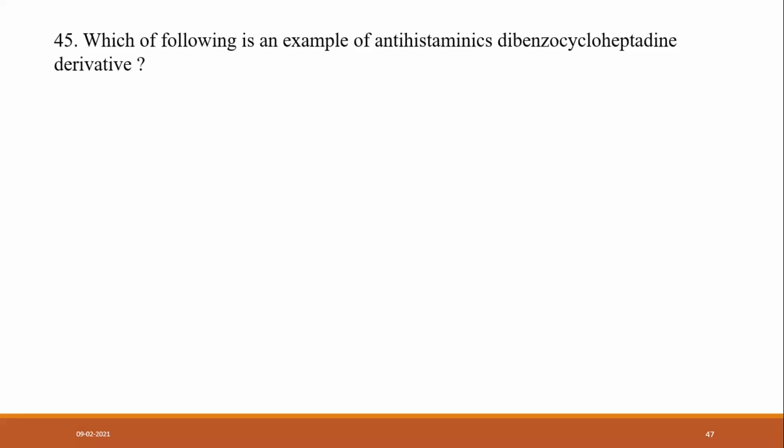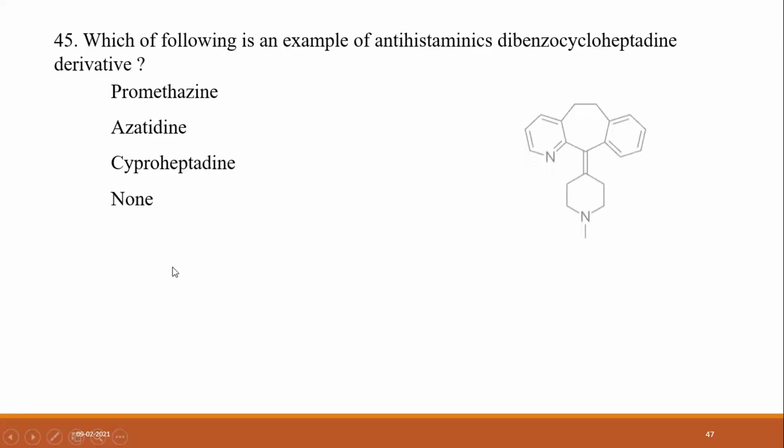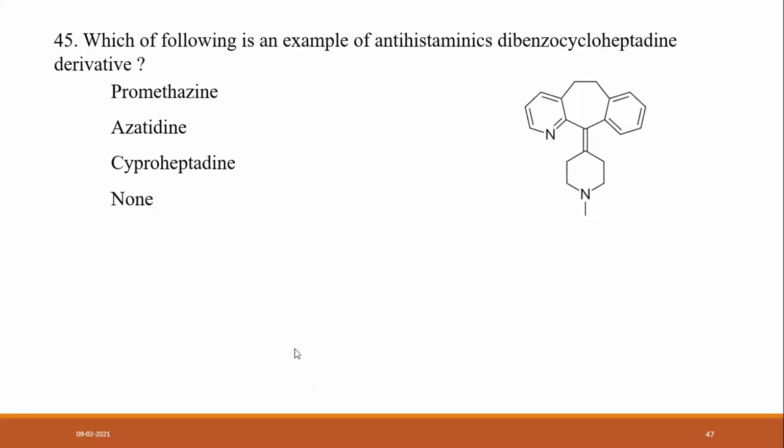Another question. Which of the following is an example of an antihistaminic dibenzocycloheptadine derivative? Promethazine, azatadine, cyproheptadine, or none? What is the answer?